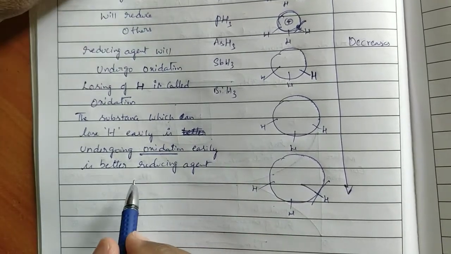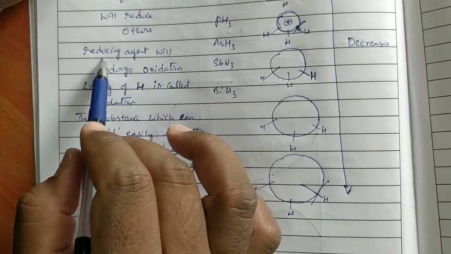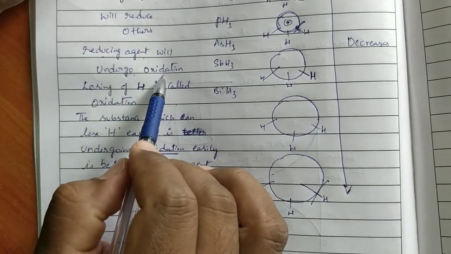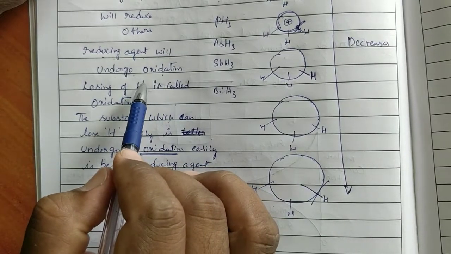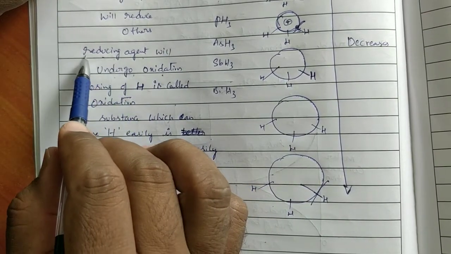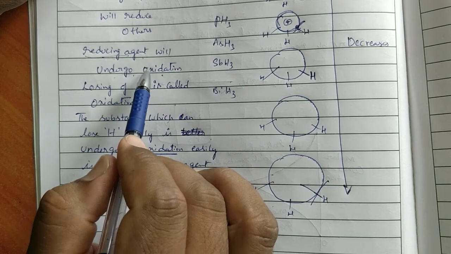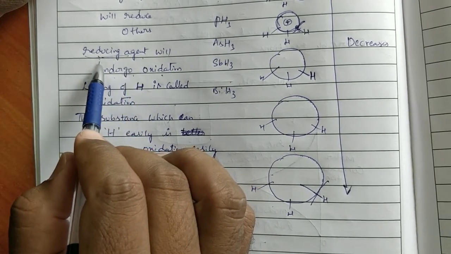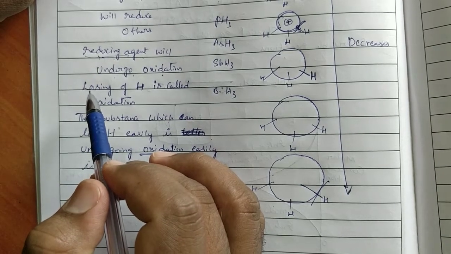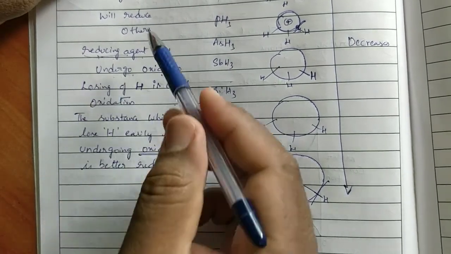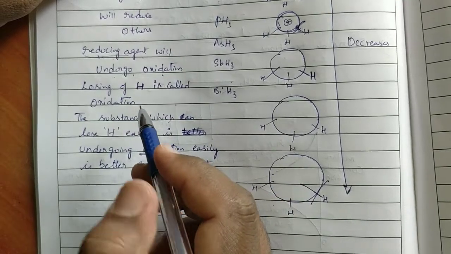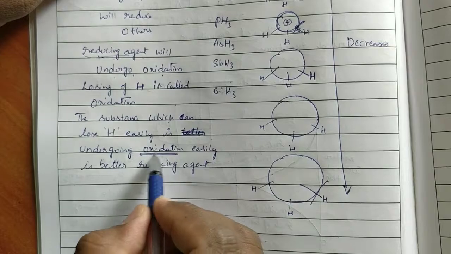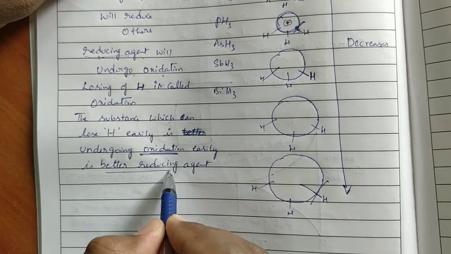Because what is the nature of reducing agent? Reducing agent, nature is it will undergo oxidation. If it undergoes oxidation easily, then it is called strong reducing agent. If it undergoes oxidation not easily, then that is weak reducing agent. So these are all interlinked definitions, ma. Substance which can lose the hydrogen easily, that one will undergo oxidation easily. So it is better reducing agent.